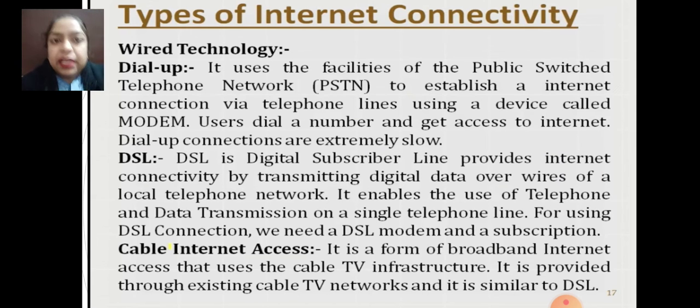Next one is the types of internet connectivity. Firstly, we will discuss the wired technology, such as dial-up, DSL, and cable internet access. We talk about dial-up, which uses the public switched telephone network, that is PSTN, to establish an internet connection via telephone lines using a device called the modem. It means they provide the service with the help of a modem, but the dial-up connections are extremely slow.